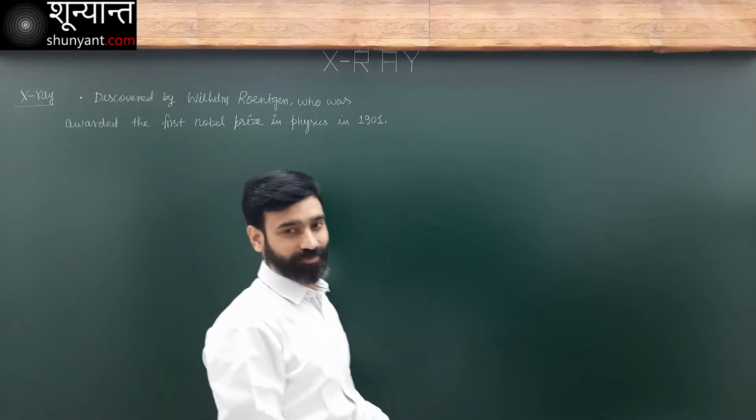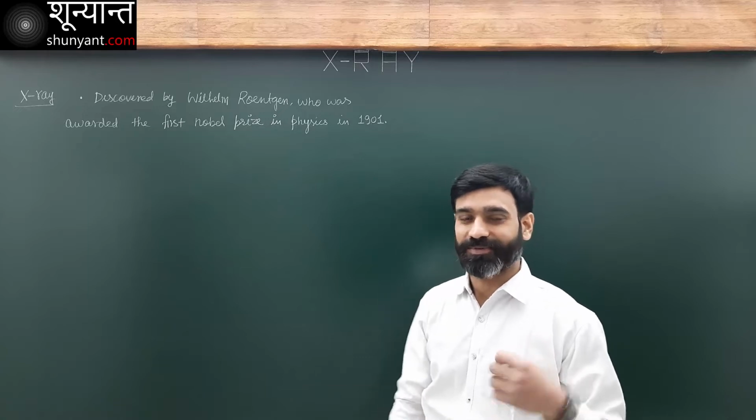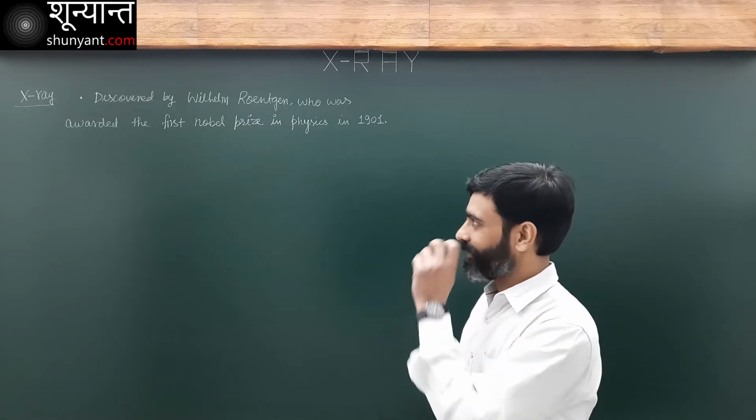The first person to be awarded the Nobel Prize in Physics, okay, in 1901.